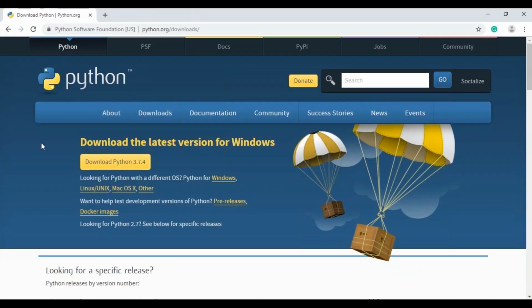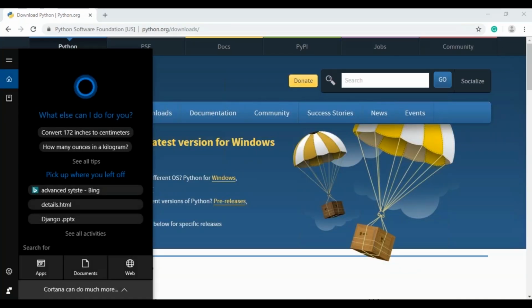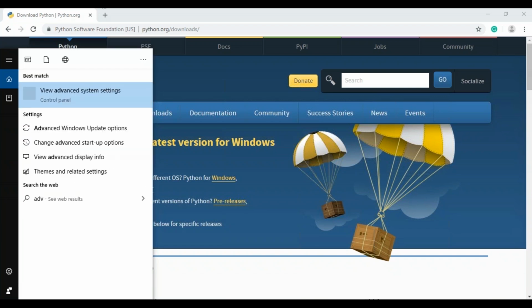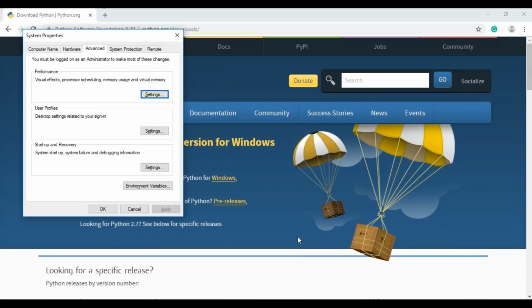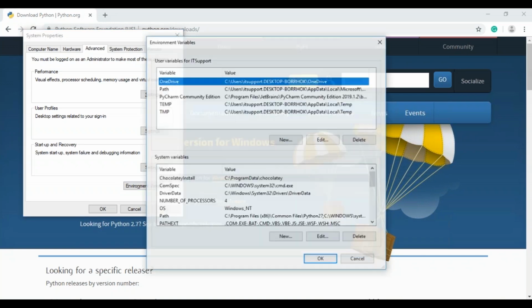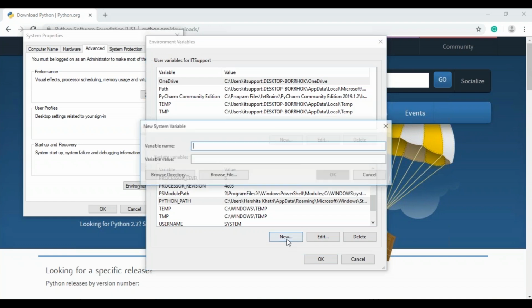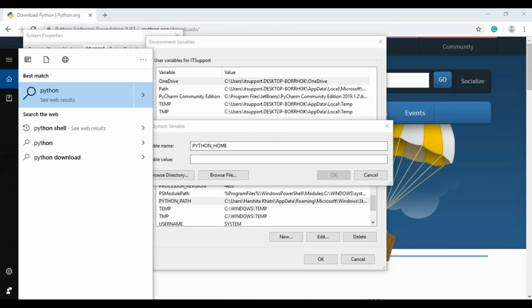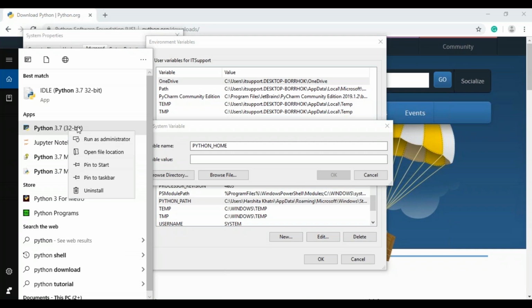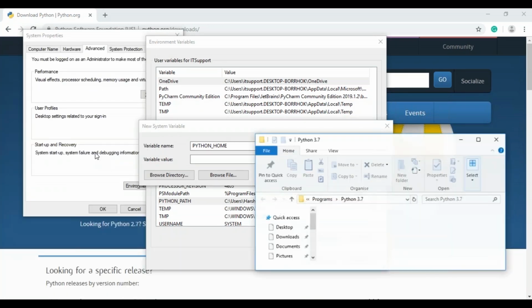After downloading Python and completing the setup, go to the Advanced System Settings, choose the option of Environment Variables, and over here, in the System Variables, choose the New option and type Python_home. Now to enter the value of this variable, you'll have to look for the path where you've installed Python on your PC. To do that, you can simply type Python in the search bar, right-click on it and open the file location.